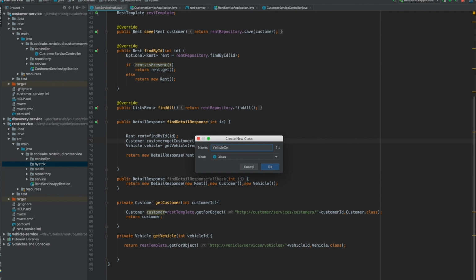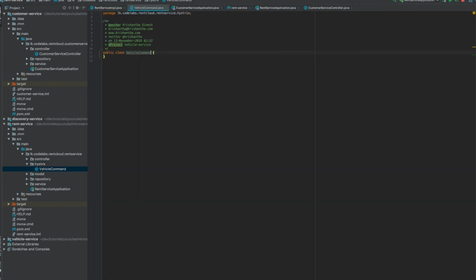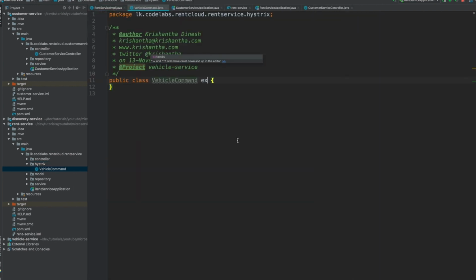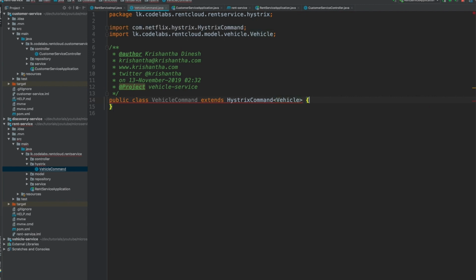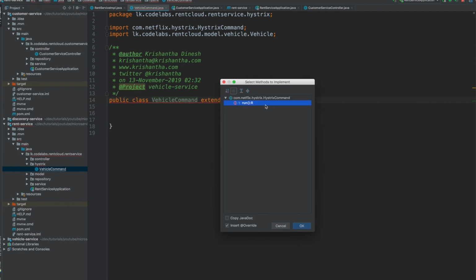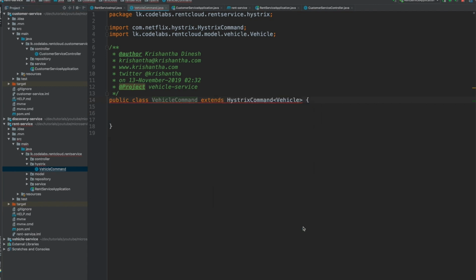So this VehicleCommand extends HystrixCommand, right? The type is Vehicle. Since this is an abstract class and we are implementing the concrete class, we need to implement the run method here, right? I'm going to talk about that later.